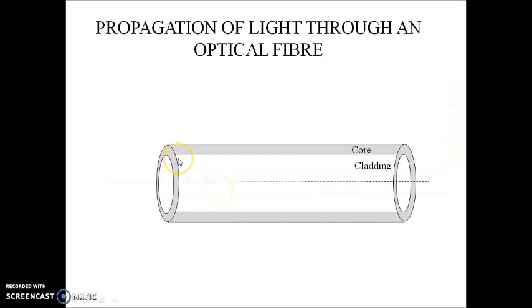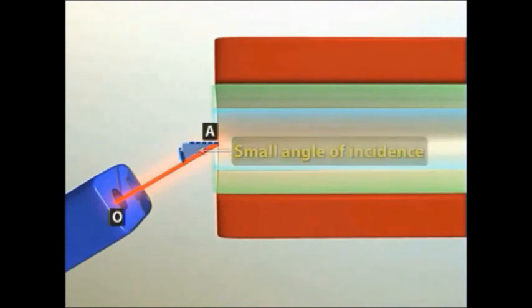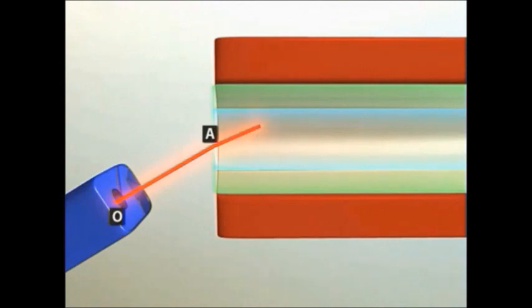Next, how light propagates through an optical fiber. The light rays entering the fiber from air at a small angle get refracted and strike the core-cladding interface at different angles. As the refractive index of the cladding is less than that of the core, the majority of the rays undergo total internal reflection at the interface, and the angle of reflection is equal to the angle of incidence in each case. Due to cylindrical symmetry in the fiber structure, the rays reflected from an interface on one side of the fiber axis will suffer total internal reflection at the interface on the opposite side also.